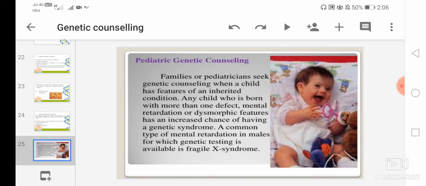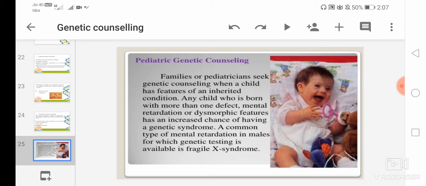Then is the pediatric genetic counseling. Here, the families or pediatrician seek genetic counseling when a child has features of an inherited condition. Any child who is born with more than one defect, mental retardation or any type of dysmorphic feature has an increased chance of having a genetic syndrome.